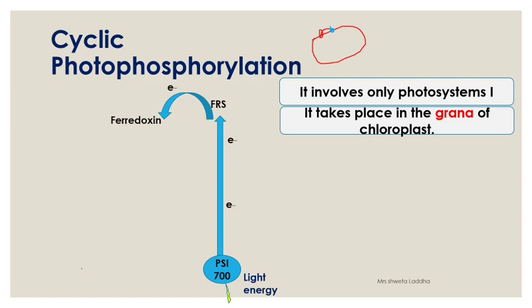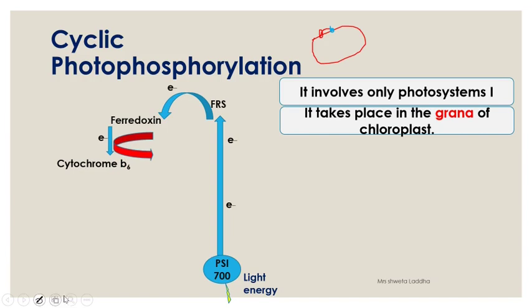So ferredoxin, again, where is it sitting? Everything is taking place on the wall of the thylakoid. After ferredoxin takes the electron, it gets excited and it releases its electron, which is accepted by the cytochrome complex called cytochrome B6. During this process, in between, the ATP synthetase enzyme is sitting here.